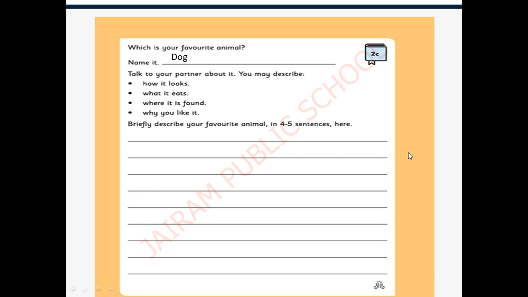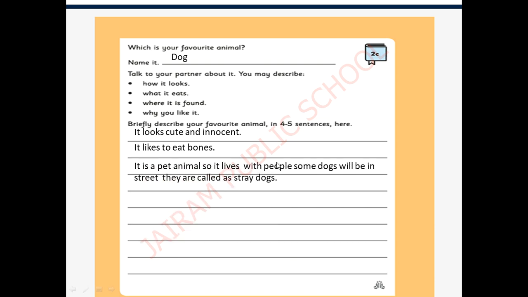Ma'am described the dog as: it looks cute and innocent. How I described the dog: it looks cute and innocent. Next, it likes to eat bones. What it eats? It likes to eat bones. Okay. Where is it found?